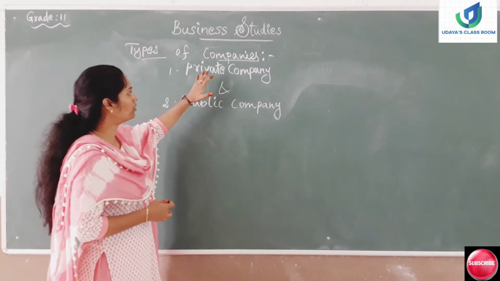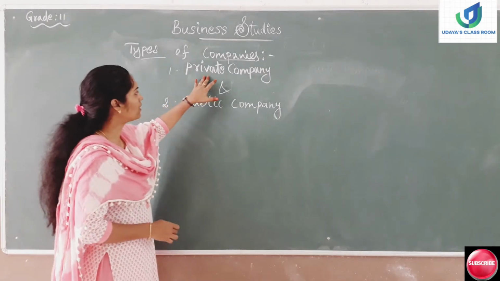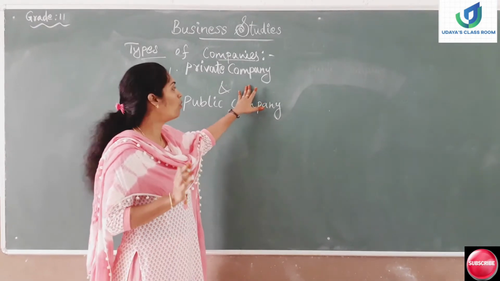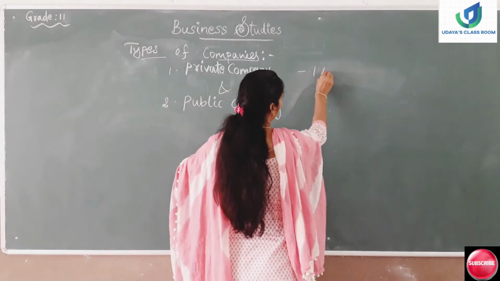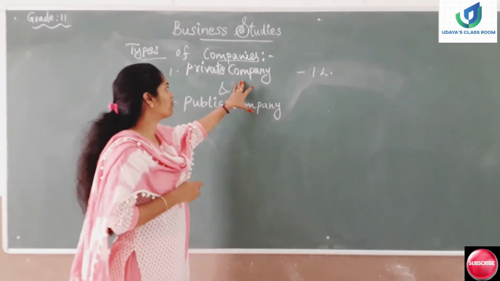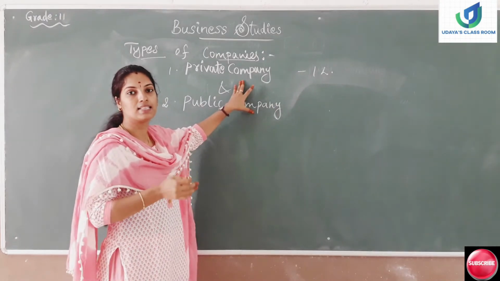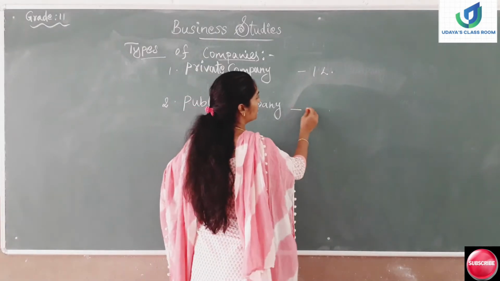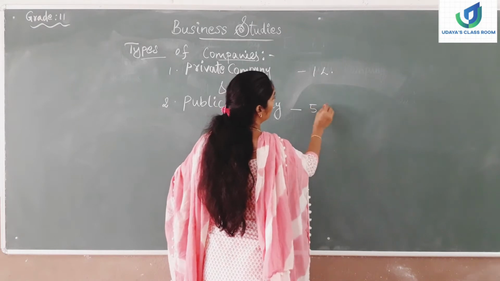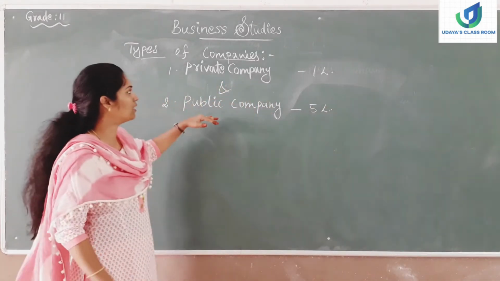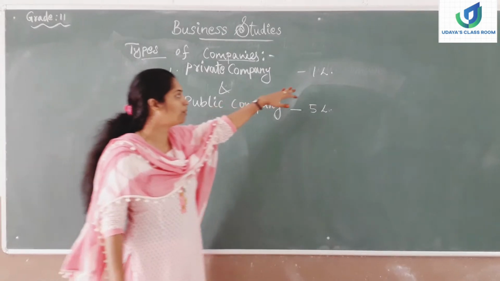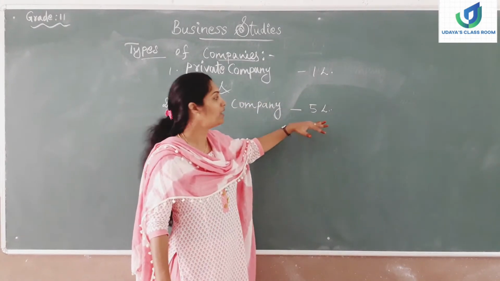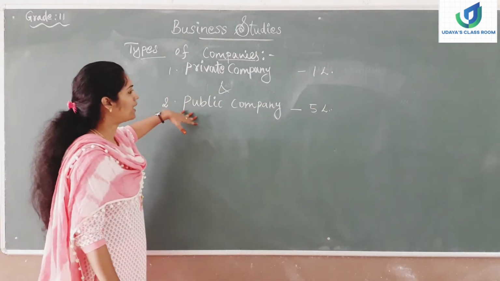First, let's talk about the private company. The private company should contribute as paid up capital minimum 1 lakh rupees. So 1 lakh rupees should be possessed with the private company as a paid up capital. Moving on to the public company. The public company should have minimum of 5 lakh as paid up capital. So the private company paid up capital would be 1 lakh and the public company minimum paid up capital would be 5 lakh. Moving on to the next point.